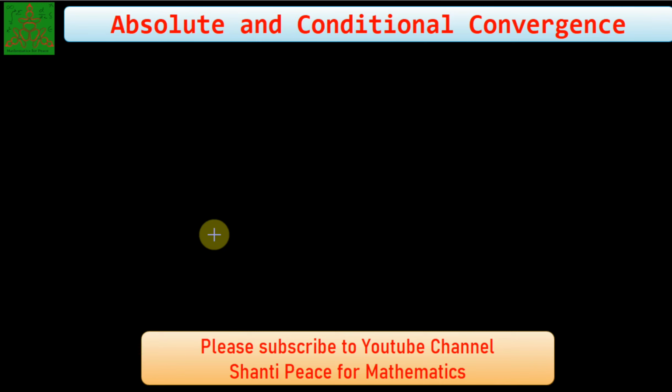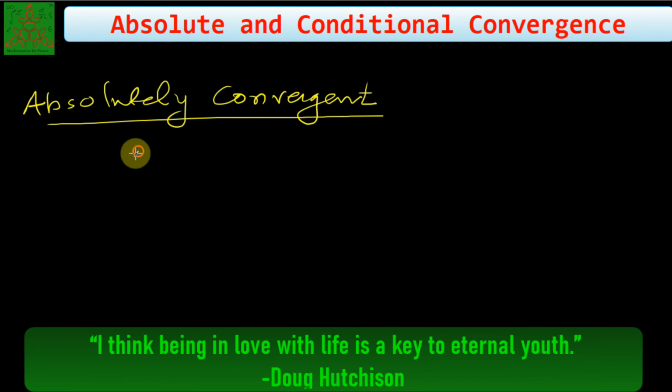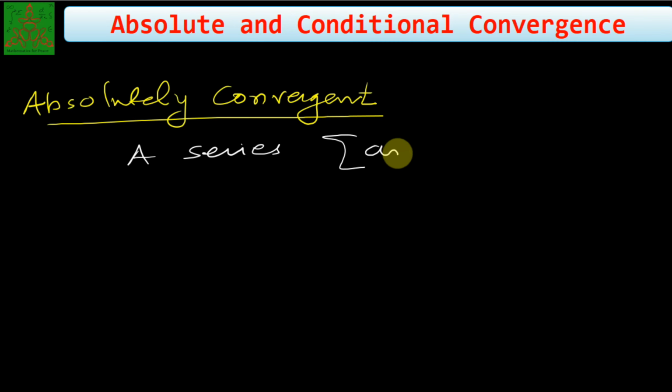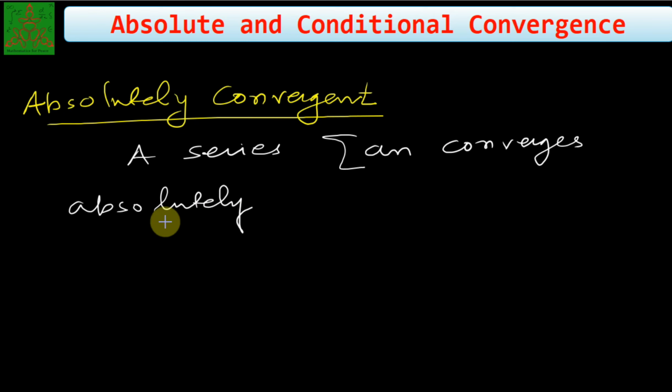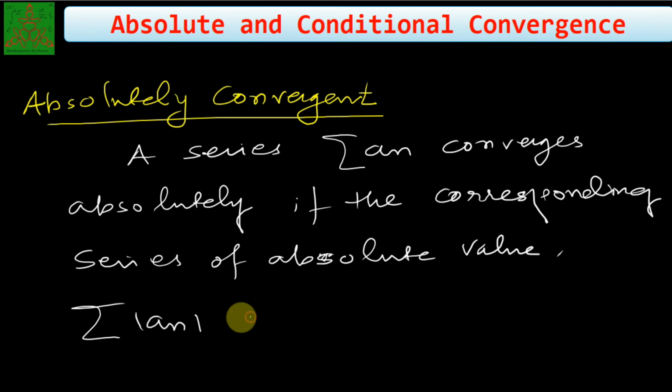In this lecture, we are going to discuss the absolute convergence of a series and the conditional convergence of a series. So let us see the definition of an absolutely convergent series. A series summation of an is absolutely convergent if the corresponding series of absolute values, that is summation of mod an, converges.